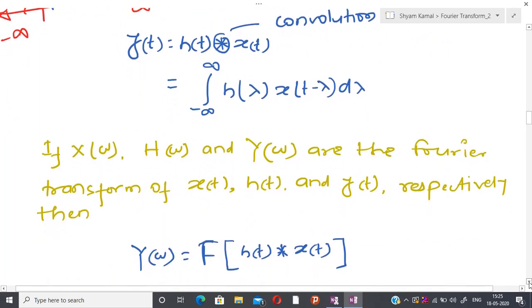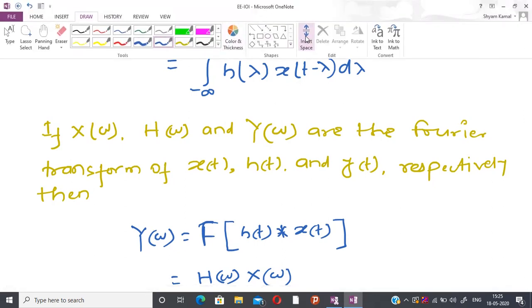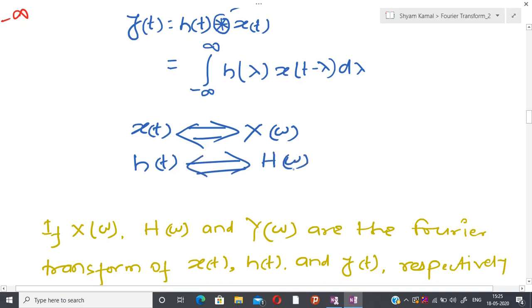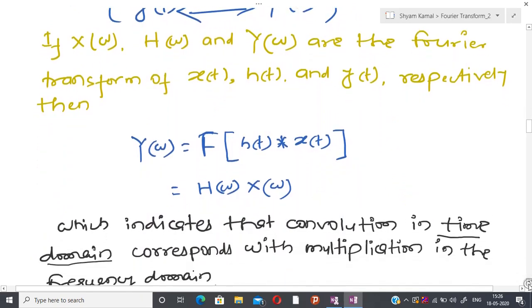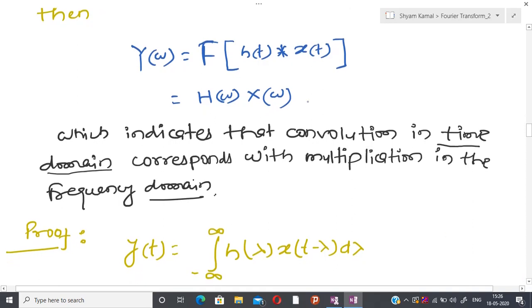I will take the Fourier transform on both the right hand side as well as the left hand side, and I am going to assume the following: the Fourier transform of signal x(t) is X(omega), the impulse response h(t) has transform H(omega), and similarly y(t) has transform Y(omega). The same things I have written here, and if you apply the Fourier transform, it is possible to show that convolution is converted into just a multiplication.